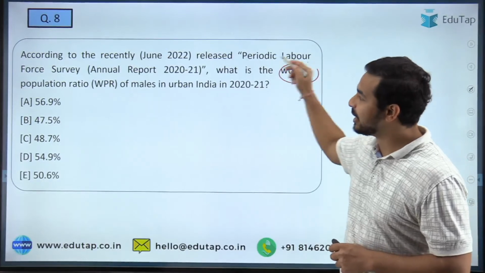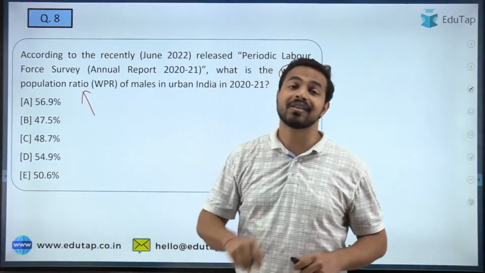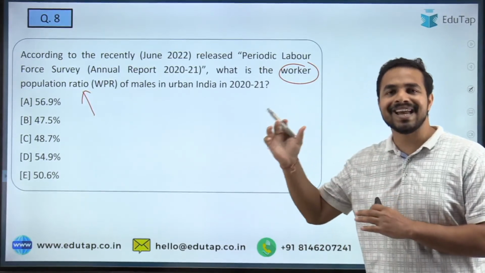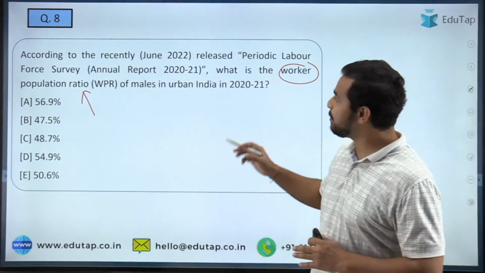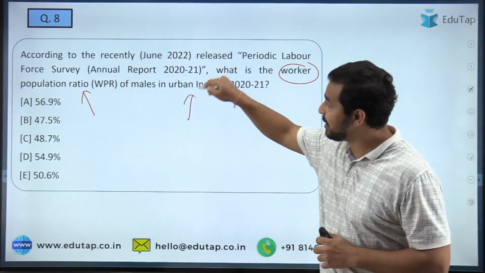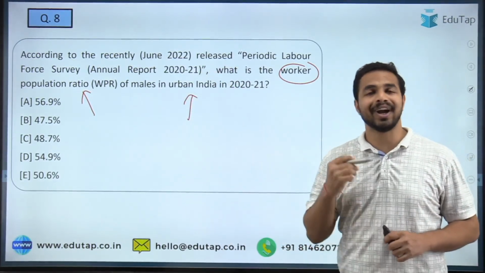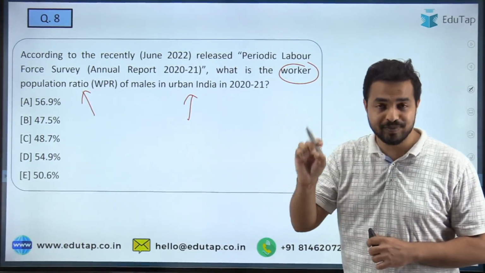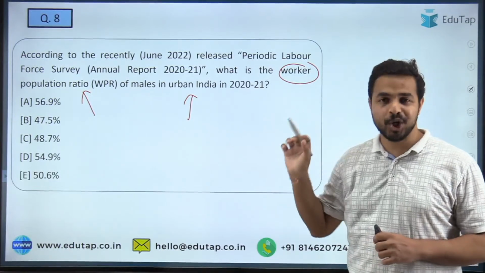The next question is on the worker population ratio, the third parameter, the third indicator which is being provided by the PLFS. So tell me quickly, what is the worker population ratio for males in urban India in 2020-2021? What is the right answer here? What is exactly the worker population ratio of males in urban India in 2020-2021?